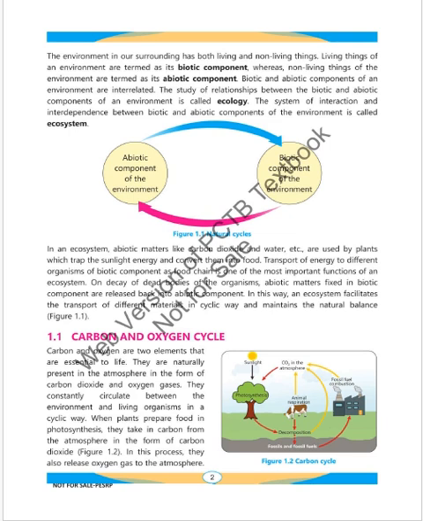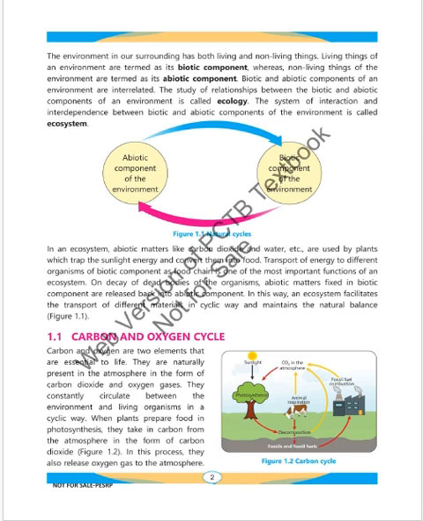Transport of energy to different organisms of biotic components as food chains is one of the most important functions of an ecosystem. On decay of dead bodies of organisms, abiotic matter fixed in biotic components is released back into the abiotic component. In this way, an ecosystem facilitates the transport of different materials in a cyclic way and maintains the natural balance, as you can see in figure 1.1.